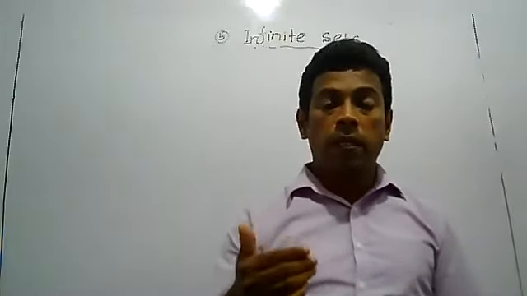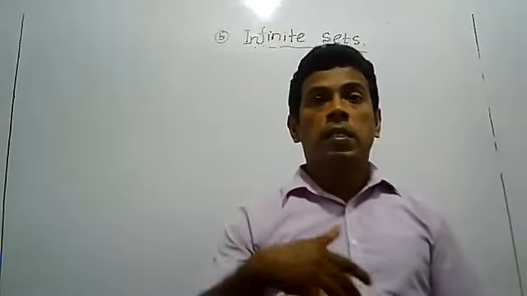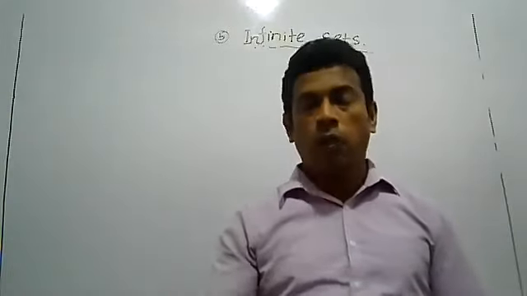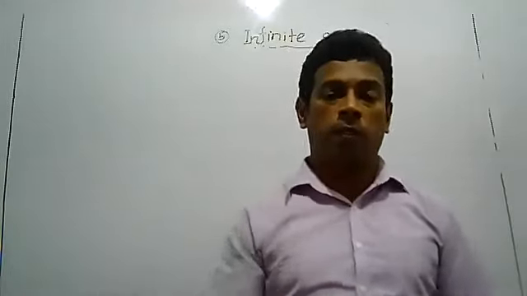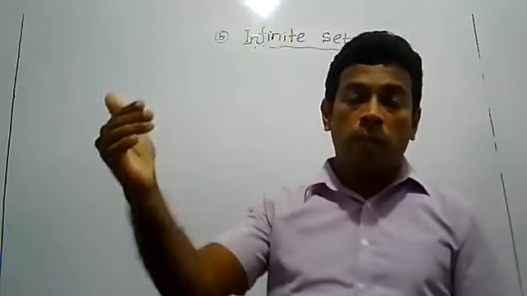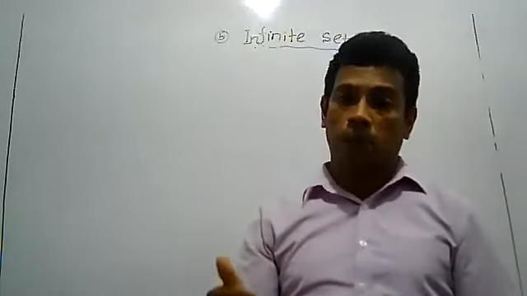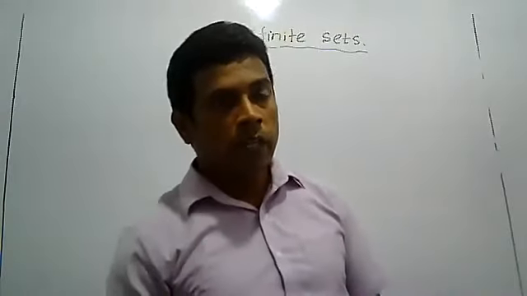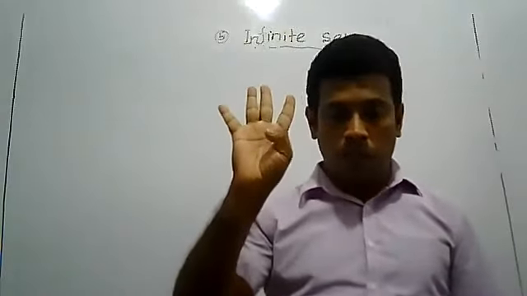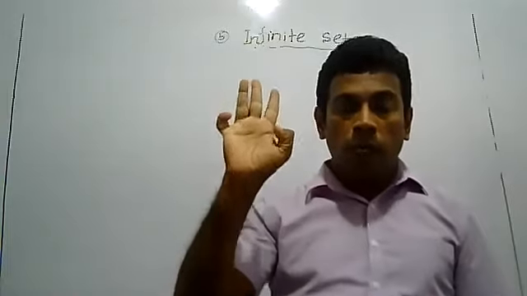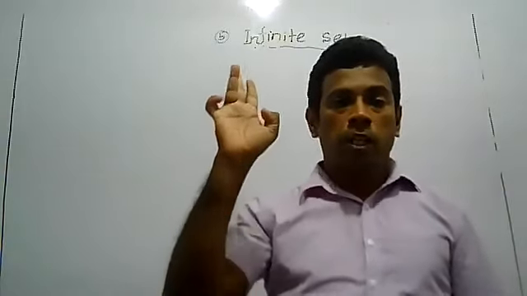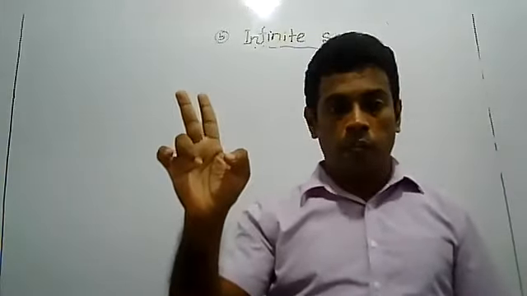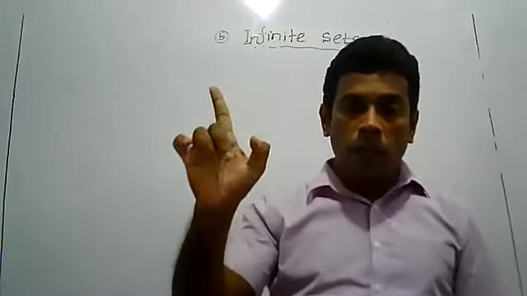Then as a third example, you can write square numbers. Square numbers are infinite. If you say square numbers less than 100, that is finite. Natural numbers infinite, even numbers infinite, square numbers infinite with no limit.